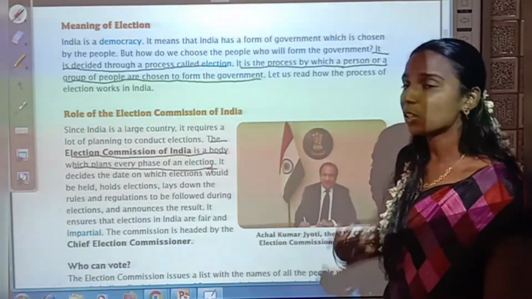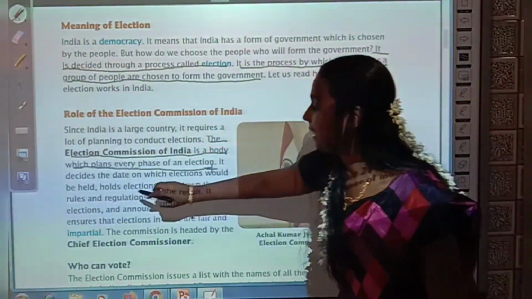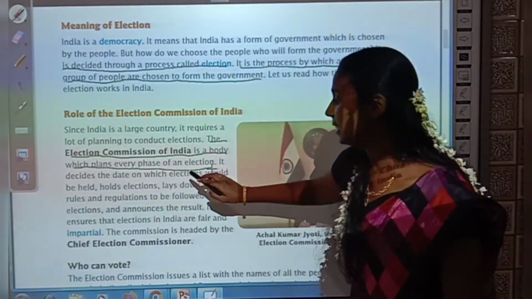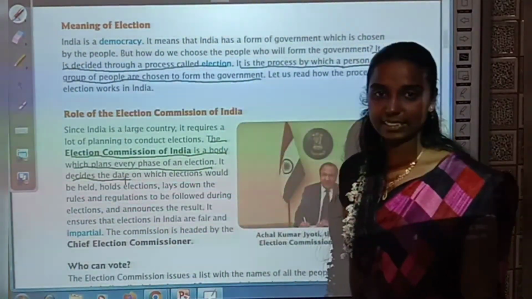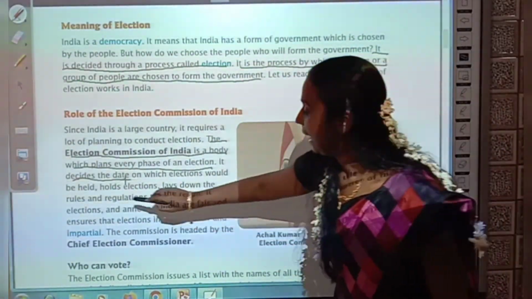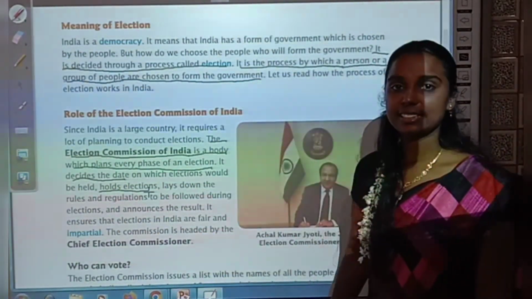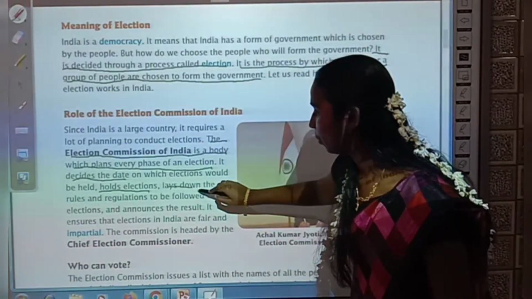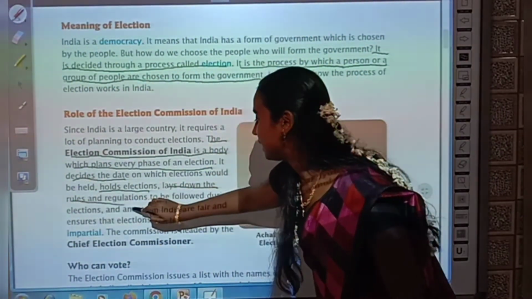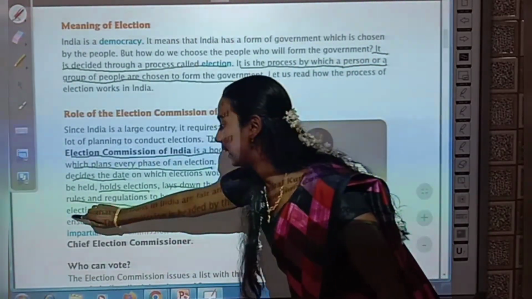Okay. So what are its duties? It decides the date on which elections will be held. So it decides the date of election. Underline that. And then it holds elections. That means it conducts elections. And then it lays down the rules and regulations to be followed during elections.